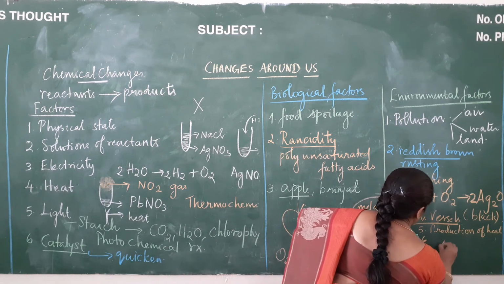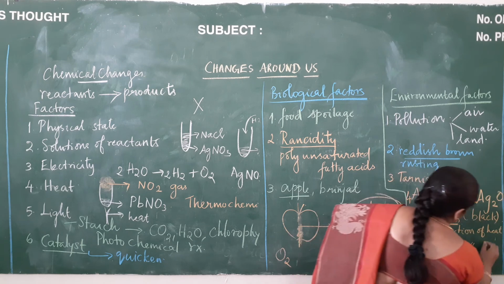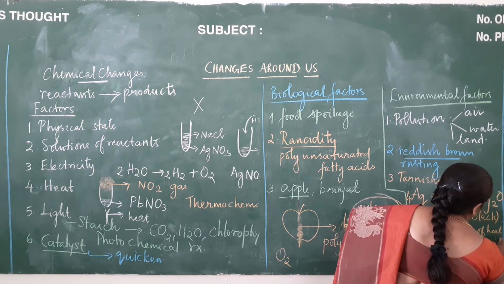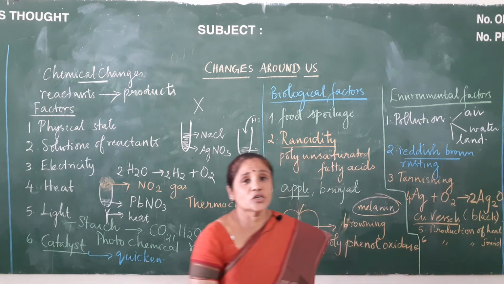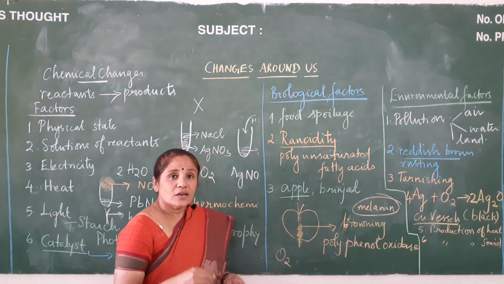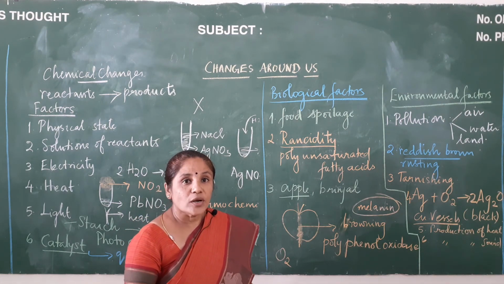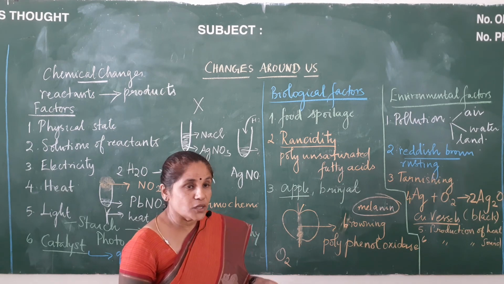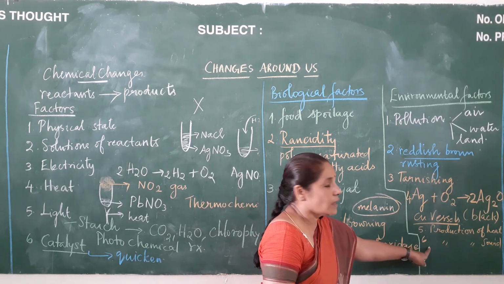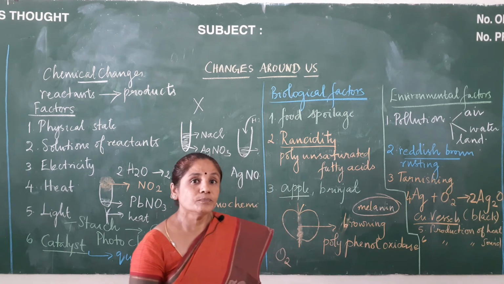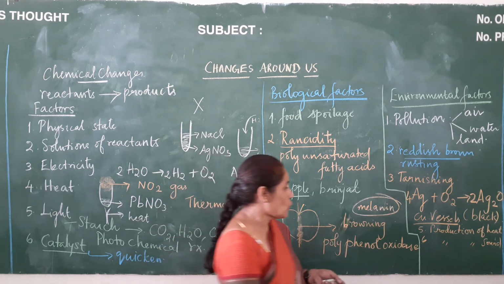And next one will be production of sound. In which chemical reaction is sound produced? For example, when you ignite firecrackers, what happens? A lot of sound will be produced. So you can take this example for production of sound.